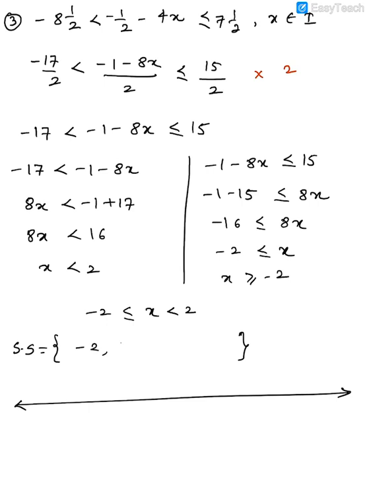So you'll get minus 2, minus 1, 0 and 1. So we'll just make these dark circles now. So it will be minus 2, minus 1, 0 and then 1. Then here you'll have 2 and 3, minus 3 and minus 4. That's your answer. Clear?